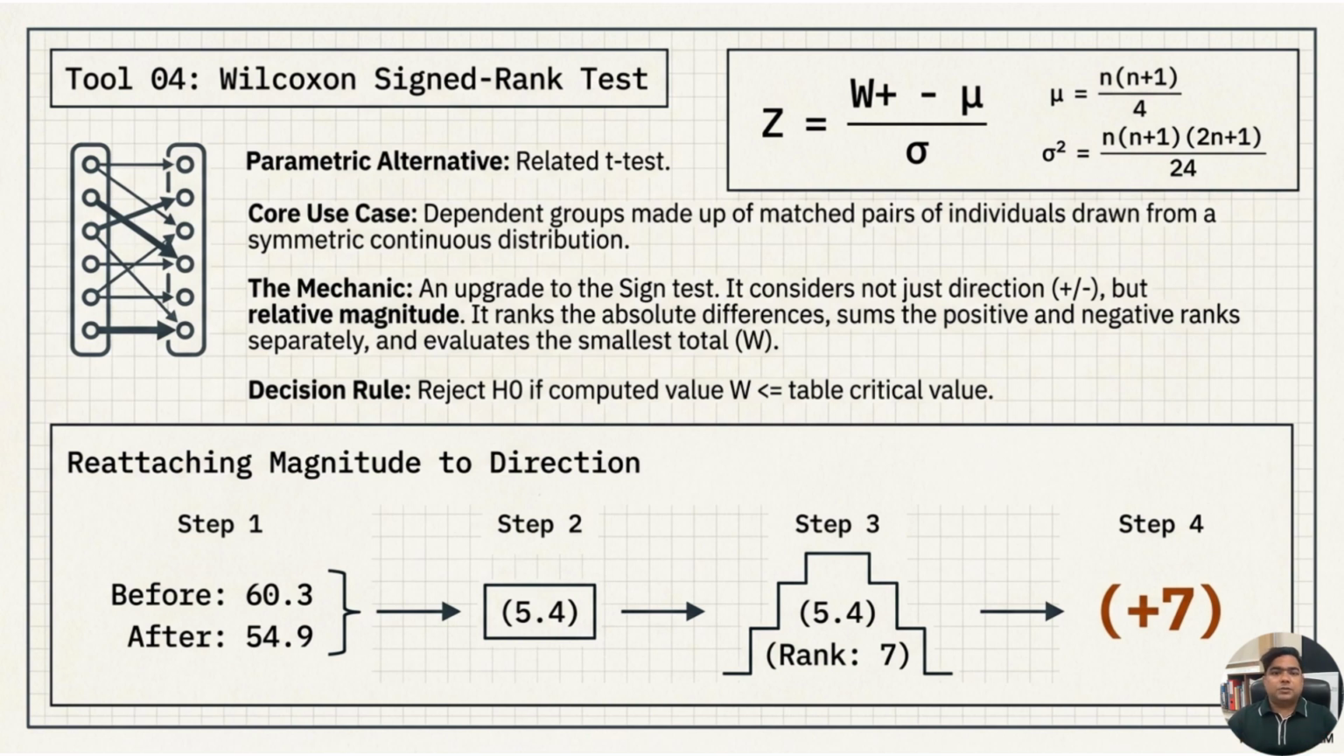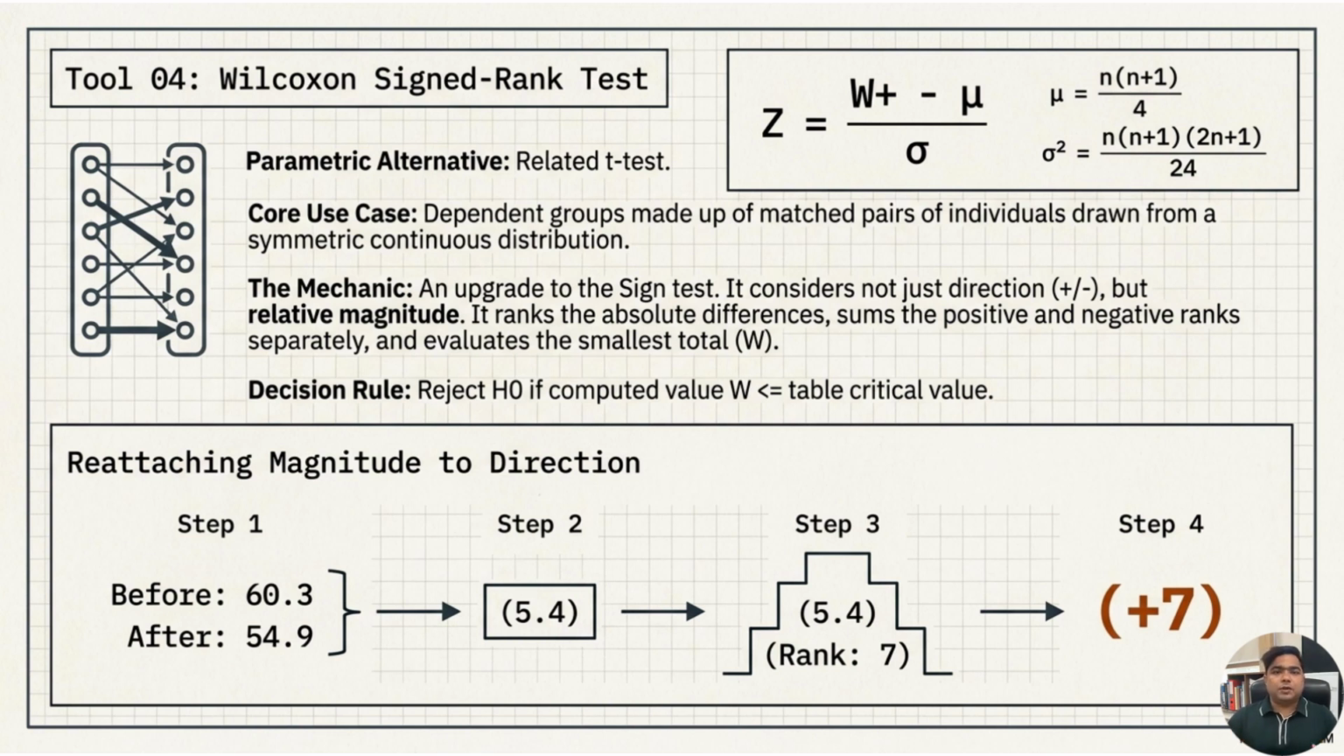For large samples, the slide shows the Z formula. Z equals W plus minus mu divided by sigma. Here, W plus is the sum of positive ranks. Mu is the mean of the rank distribution. Sigma is the standard deviation. The mean formula is mu equals n times n plus 1 divided by 4. Verbally, mu is equal to n multiplied by n plus 1 divided by 4.